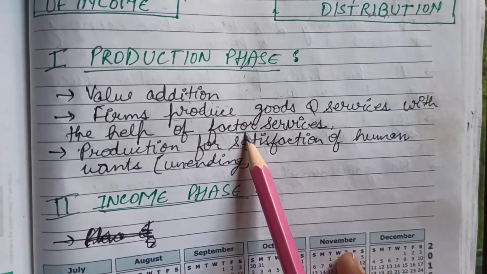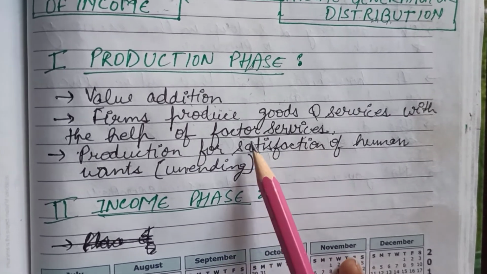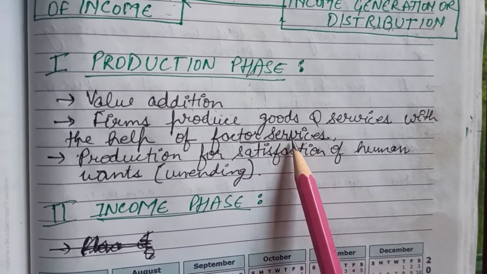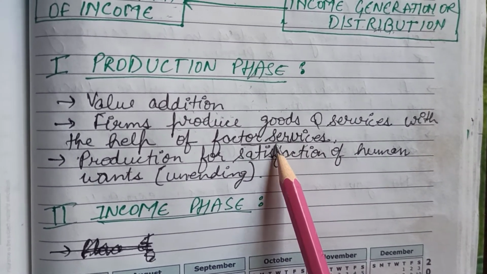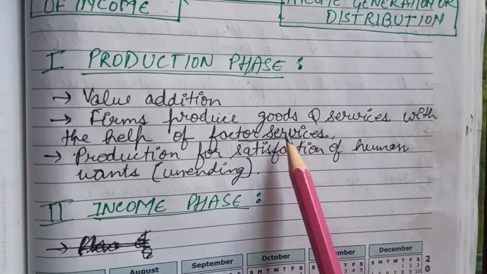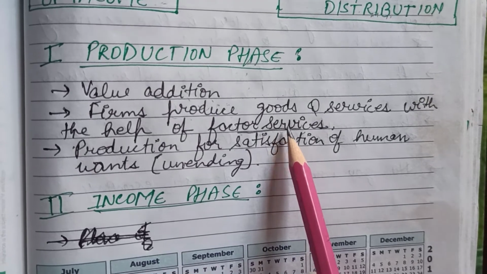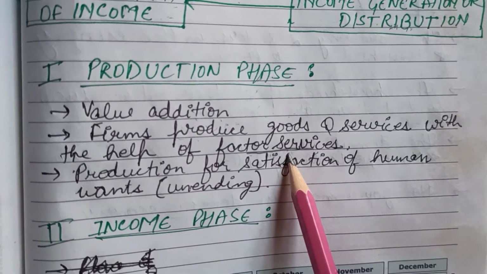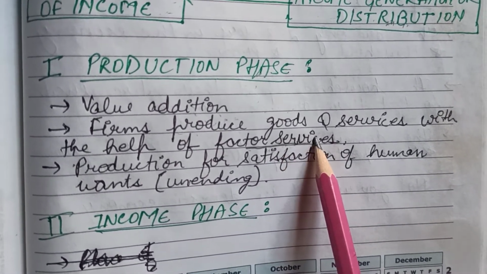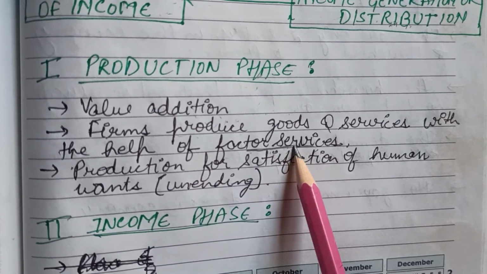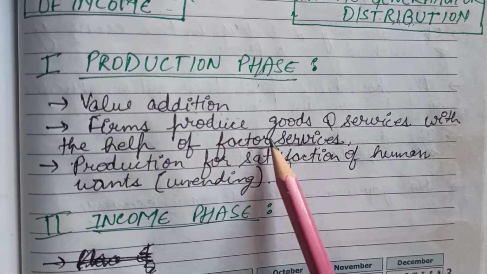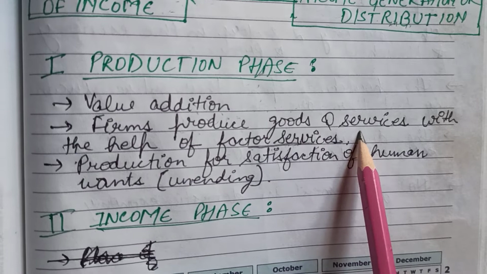of factor services. Now here comes the question, what do you mean by factor services? These are the factors of production which we have studied in the previous video. Basically there are 4 factors of production, that is land, labor, capital and entrepreneur. So by using these factor services, the firms produce goods and services.